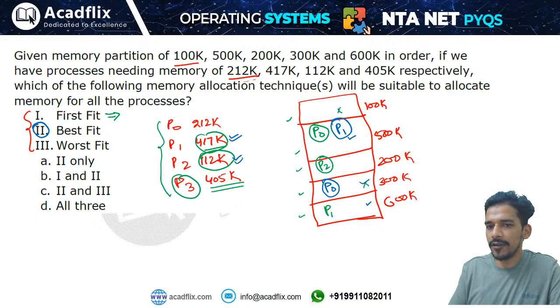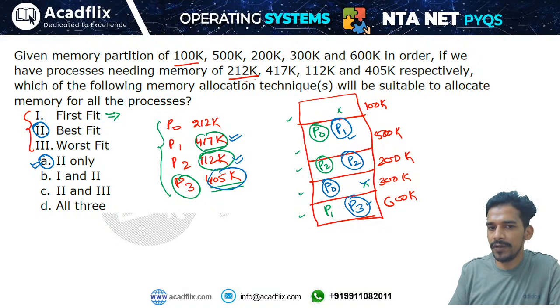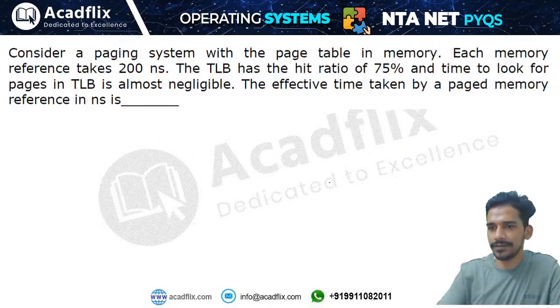Then 112 kilobytes, this process will be given this partition. Then 405 kilobytes will be given this partition. That means all the processes will be allocated space. So the best fit algorithm is the best here: if you use the best fit algorithm, all the processes will be given partitions.